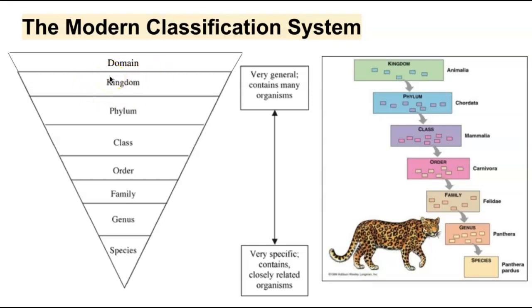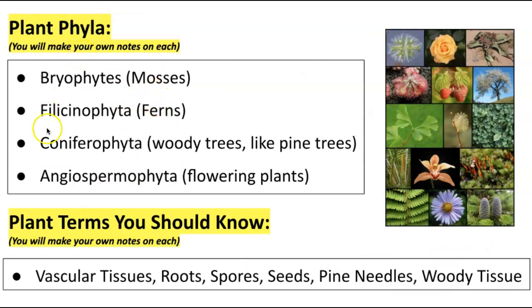Today, you are going to be responsible for knowing some phylums of plants and some phylums of animals. Those are the only 2 kingdoms we're going deeper into. So animal phylums and plant phylums. I just want you to have an understanding of where we are on this diagram. So these are the 4 plant phyla that you are going to have to know, and it's going to be your job to make your own notes using the Quizlet that I posted, because that Quizlet is great.